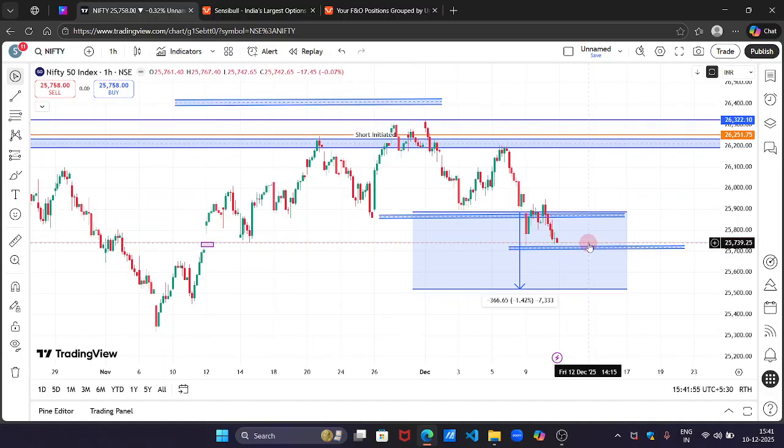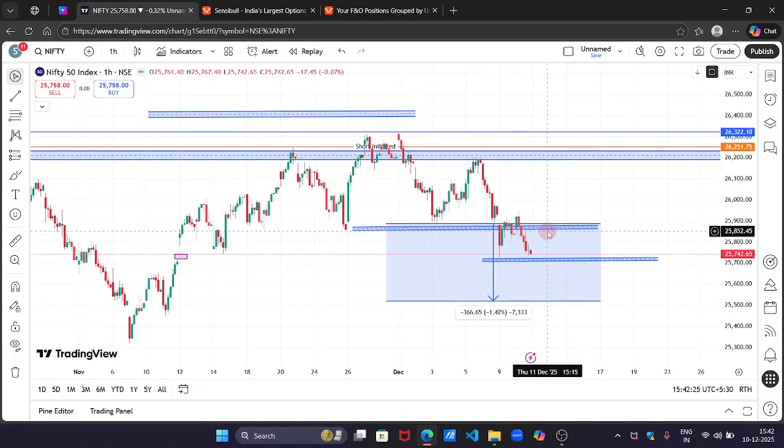The thing is that it has not yet closed this gap. This gap would act as a support. This gap would also act as a support. So if you clearly see, this whole region is kind of a support level. If this support is broken, then we may see a level of 25,500. The Nifty can come down to this level, and if at all it turns back from here and the buyers enter, then if this resistance is again crossed and sustained above this level, then yes, we can see it moving up.